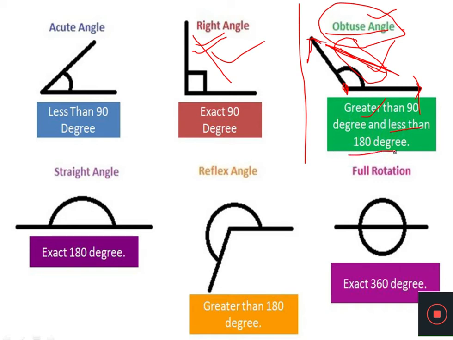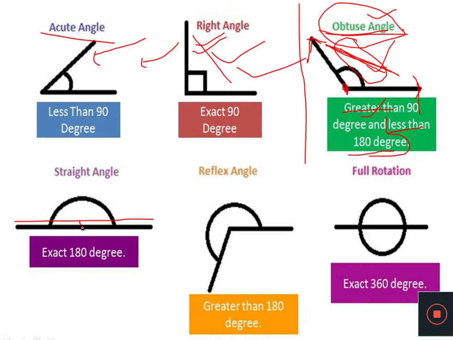So we will try to understand this part in the next diagram. Just simply try to understand, when the degree is greater than 90 degrees, then this angle will be an obtuse angle, and when the degree of an angle is less than 90 degrees, then such a kind of angle will be called an acute angle. Got it? Now we are going to study this fourth angle. Now dear students, you can see this is the simple straight line, isn't it?